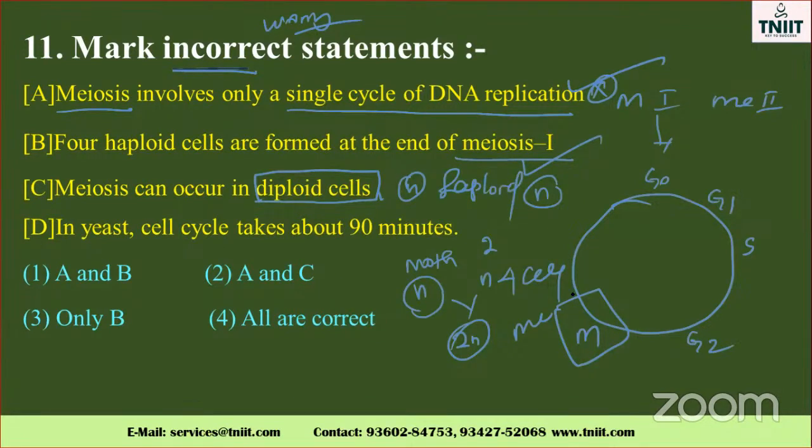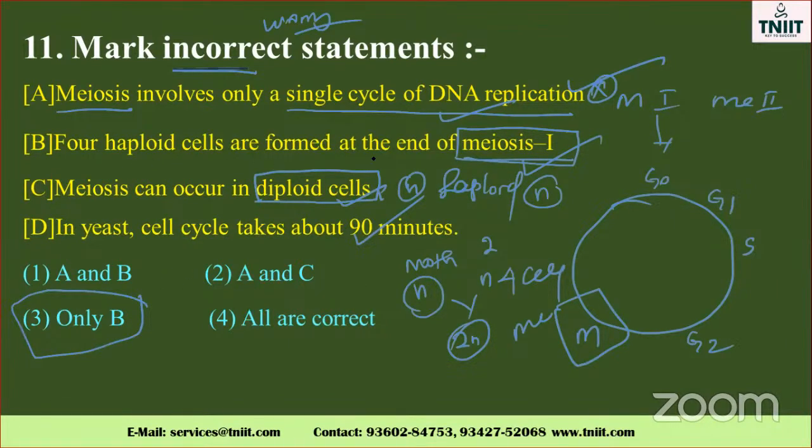In yeast, the cell cycle takes about 90 minutes. So the answer is which one? Four haploid cells are formed. Only B is the wrong answer. Four haploid cells are formed at the end of the meiosis. This is the incorrect statement. The others are all correct. Only B is the incorrect statement.